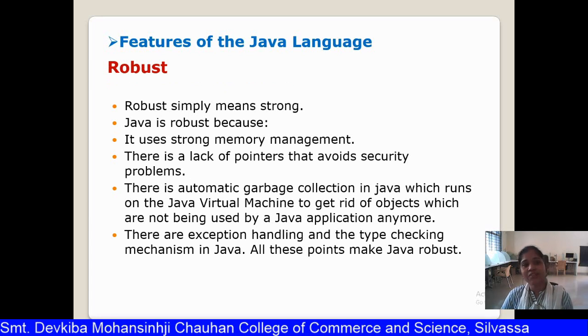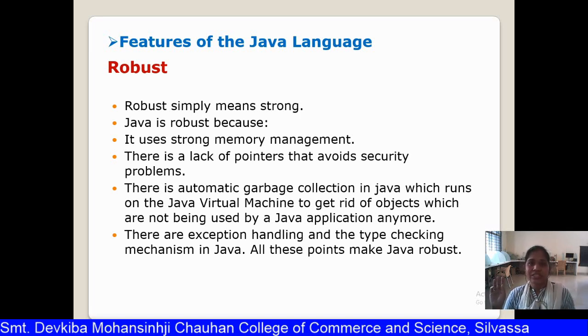The next feature of Java is robust. Robust simply means strong, so it has many strong features, such as strong memory management. There is a lack of pointers that avoids security problems, so very strong security also. There is automatic garbage collection in Java, which runs on the Java virtual machine to get rid of objects which are not being used by the Java application.